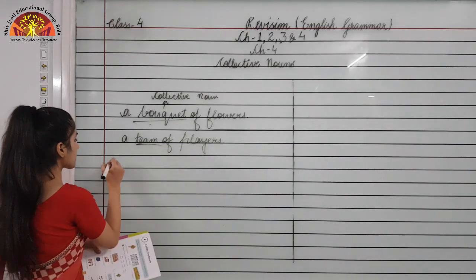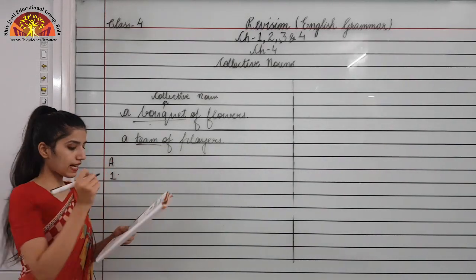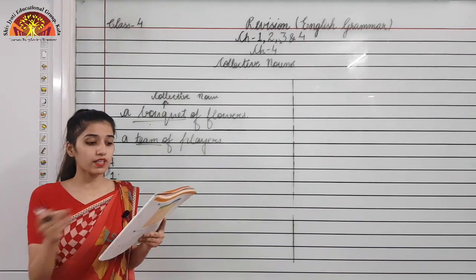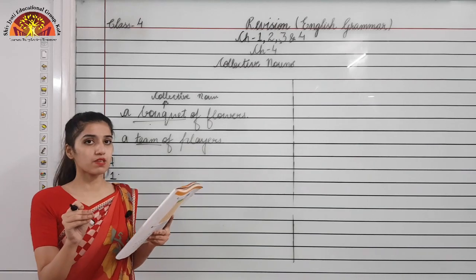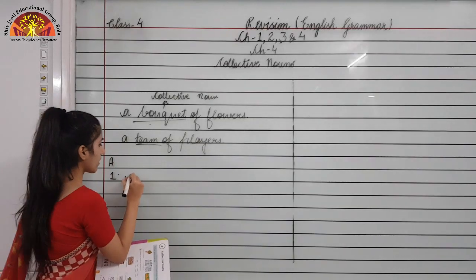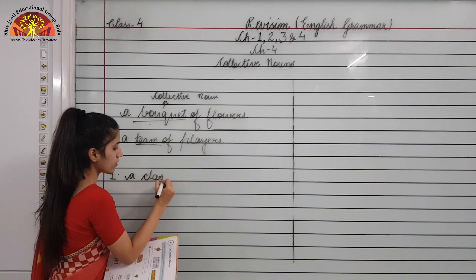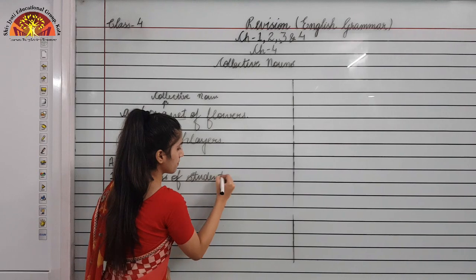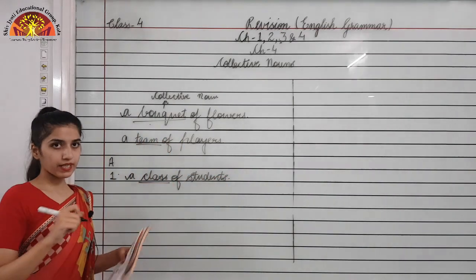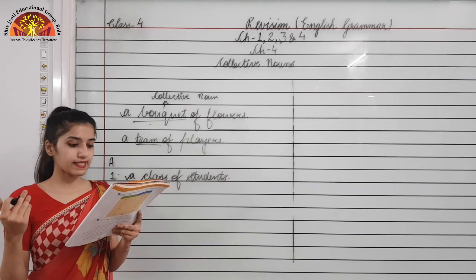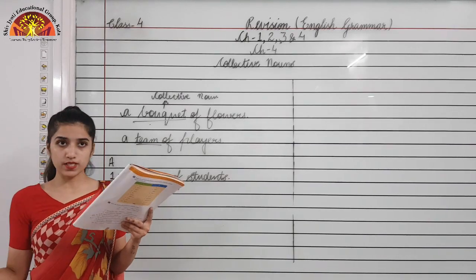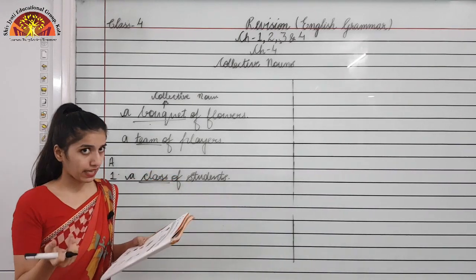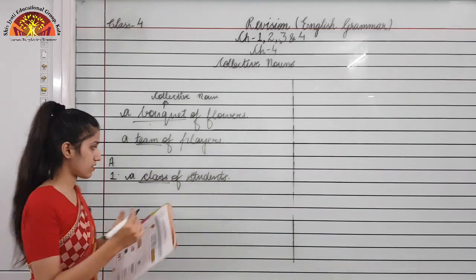Okay. So the first sentence is a dash of students. What would be the answer from the help box? The suitable answer would be class. A class of students, right? So class would be the answer. Now the second one, a dash of robbers. From the help box, the answer would be gang. Gang of robbers.